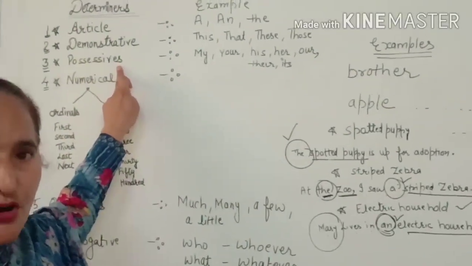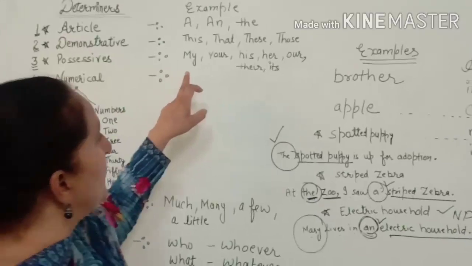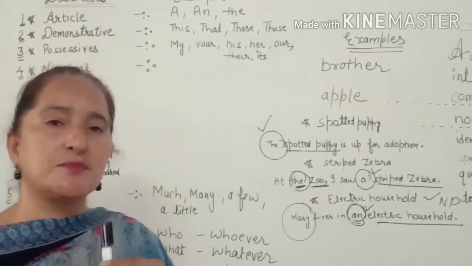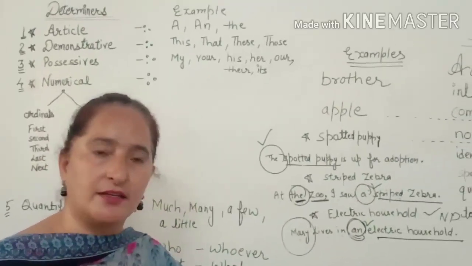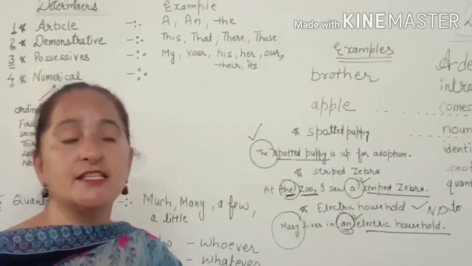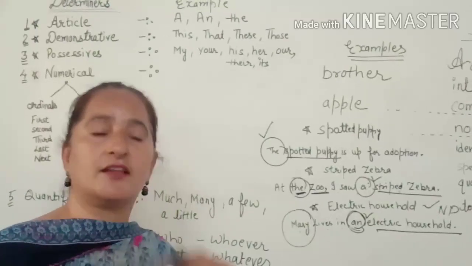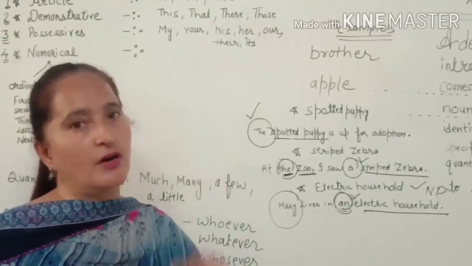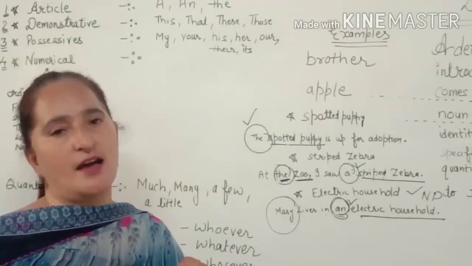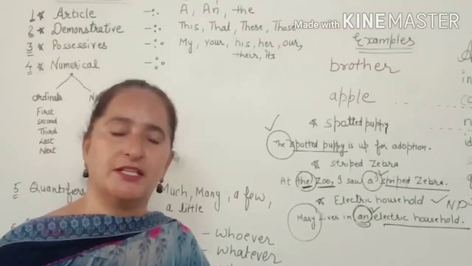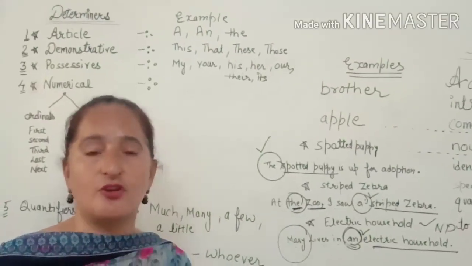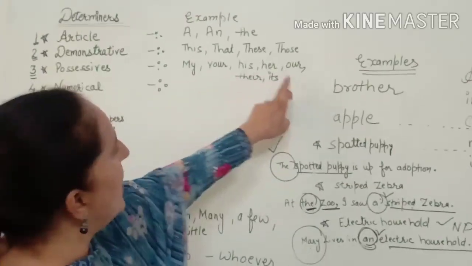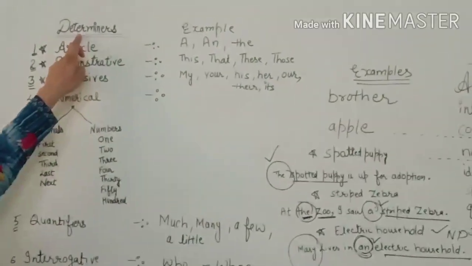Next one is possessive. This is the third type of determiners. Possessive means if I am saying this is concerned with me, like this is my pen, this is my marker, this is your marker, this is his marker, her marker, their marker. So his, my, your, its, these words are also included in determiners, and these are all possessive determiners.